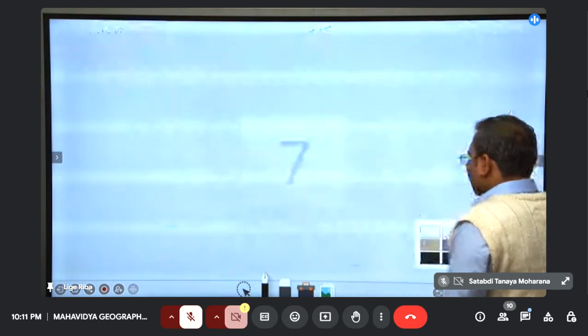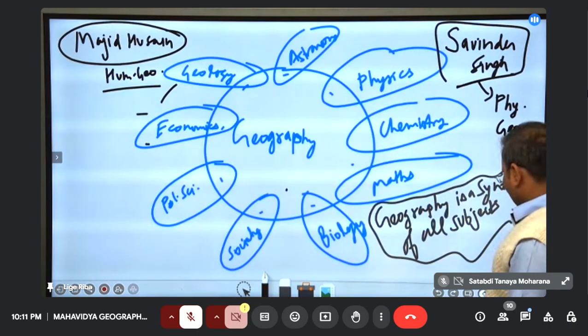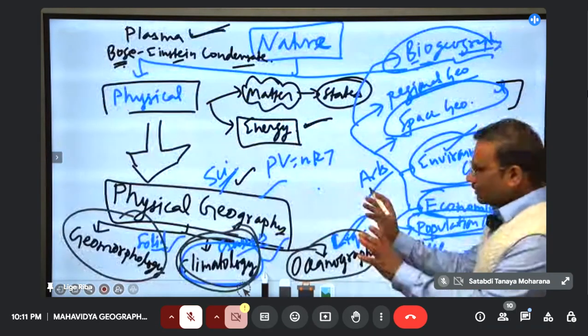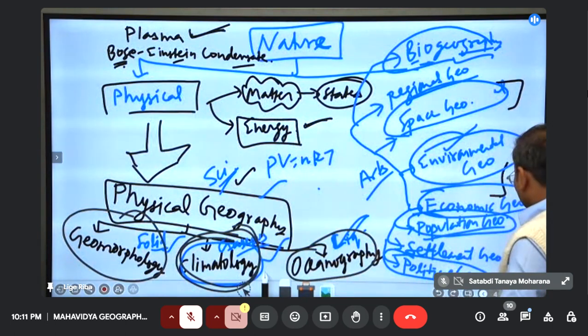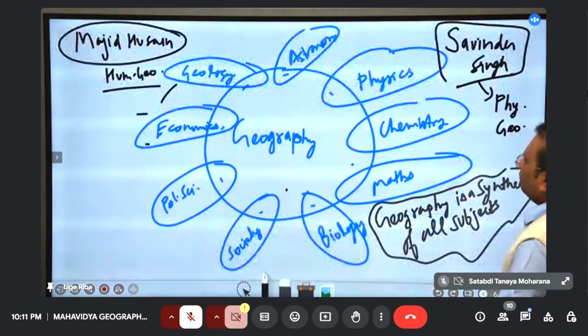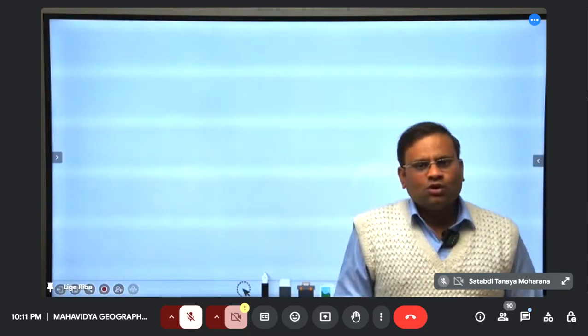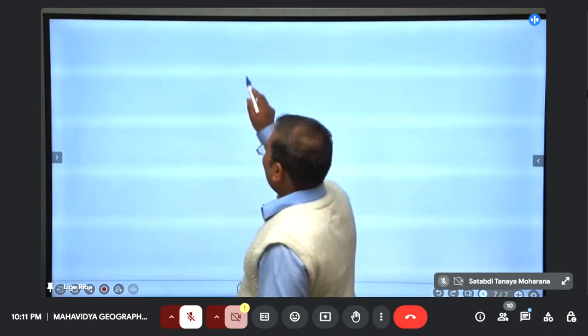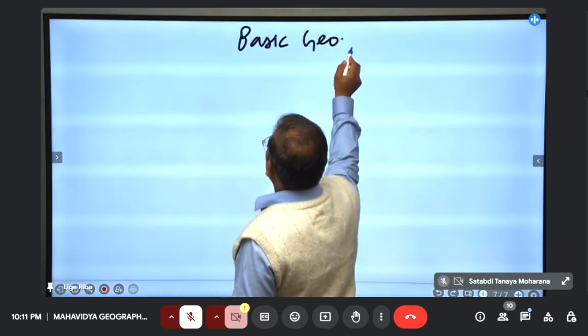Okay. Now, what would be our strategy? In our optional, we will start from the physical geography part, right? In our classes. Then we will come to the human geography part. But before studying any physical or human geography, there is a need to go back to the basics of geography. So first of all, cover the basic geography.